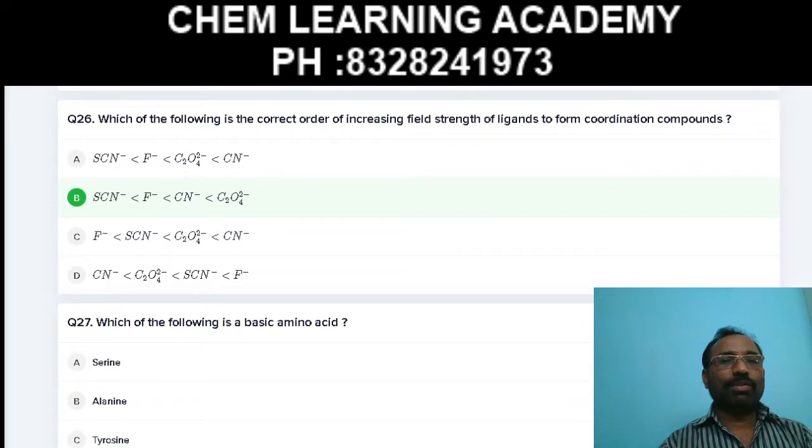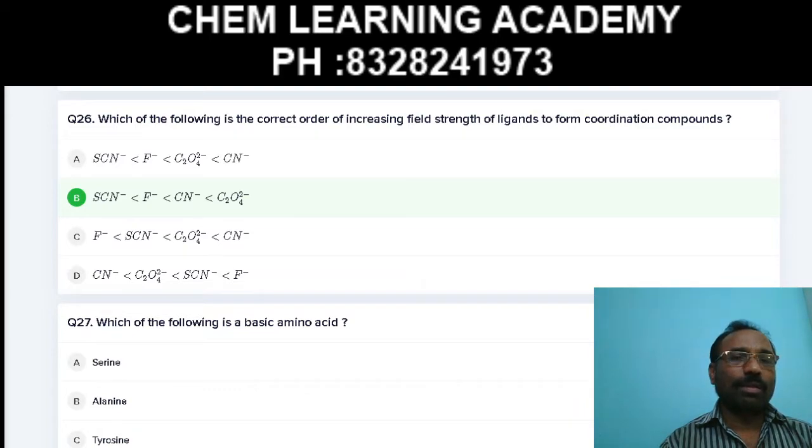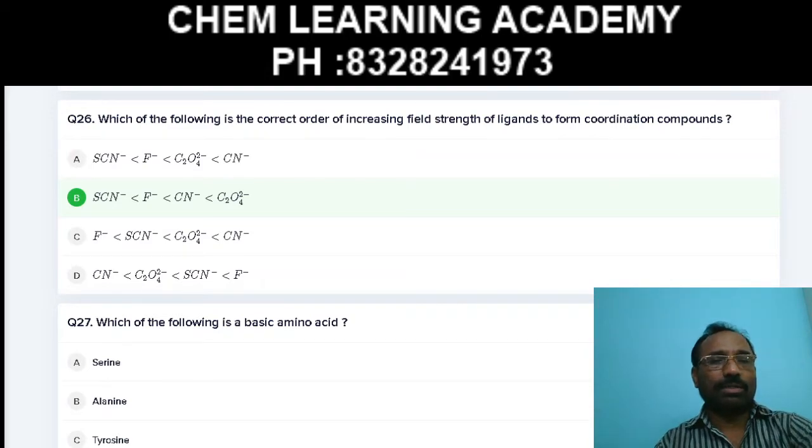Next. Which of the following is incorrect order of increasing field strength of ligands to form a coordination compound? Here, if you know the spectrochemical series, this question becomes very easy. Otherwise, it is difficult. It is completely memory based. It is also directly from inside the book. The least field ligand is SCN minus, and next strong one is F minus, and the next strong one is oxalate ion, and more strong one is CN minus ion. Therefore, the right answer is A.